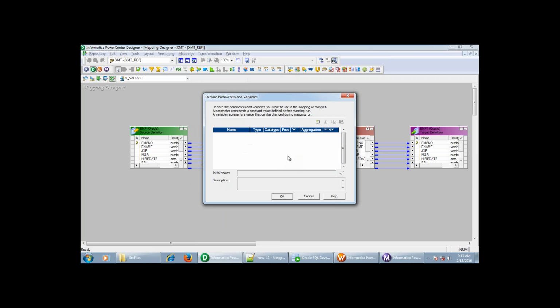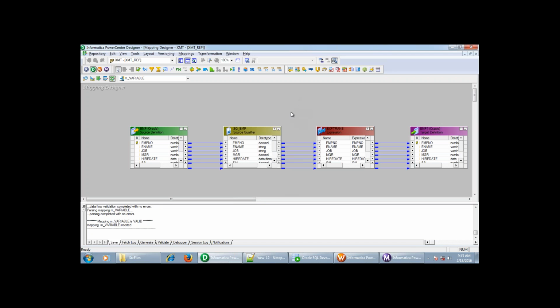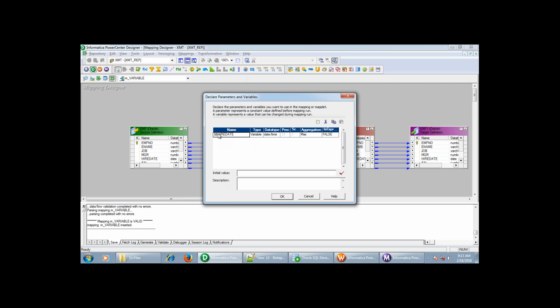here in the mapping, first of all we need to declare the variable, which is $hire date, and it is a variable, and the data type is date and time, and every time I'm going to pick the maximum value. Select OK and save it. We have defined one variable at the mapping level, $hire date.